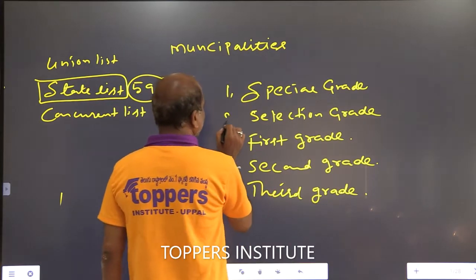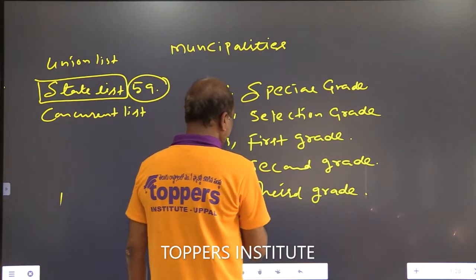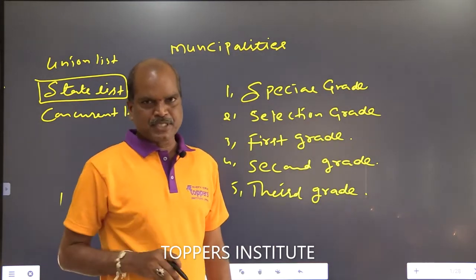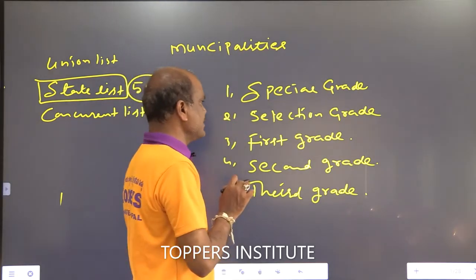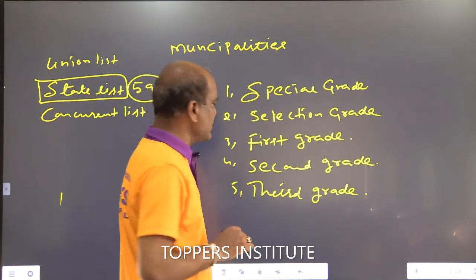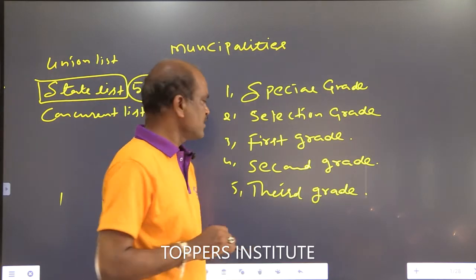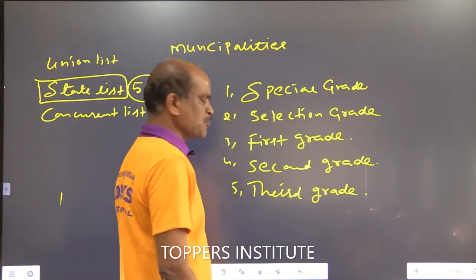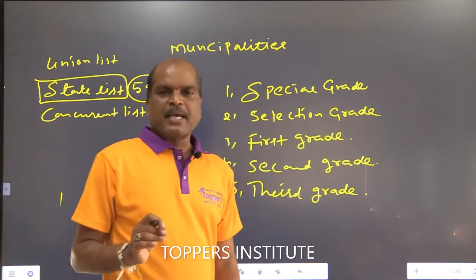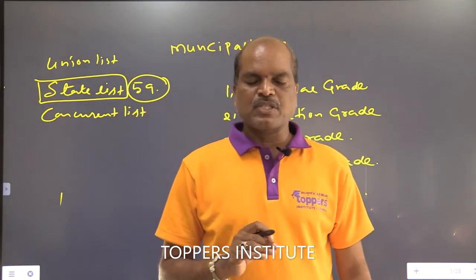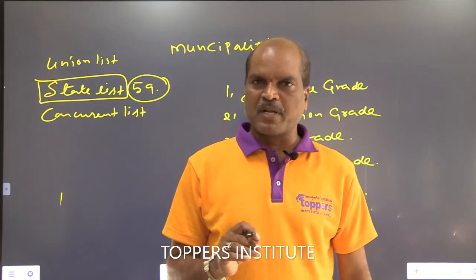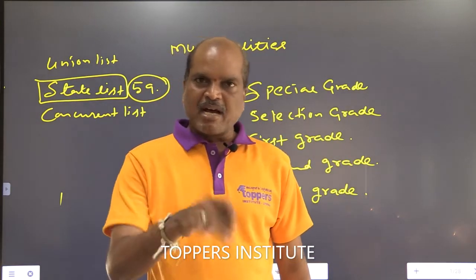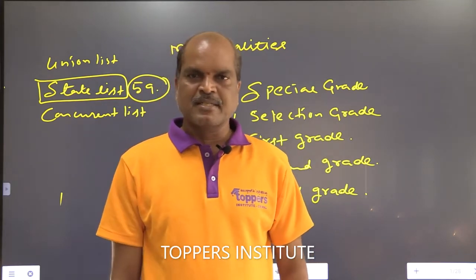So total how many types of municipalities? What is the classification of municipalities in the state? 5 types. One is special grade, second one selection grade, third one first grade, fourth one second grade, fifth one third grade municipalities. On the basis of annual income of municipalities, the state government decides the grade of the respective municipalities.